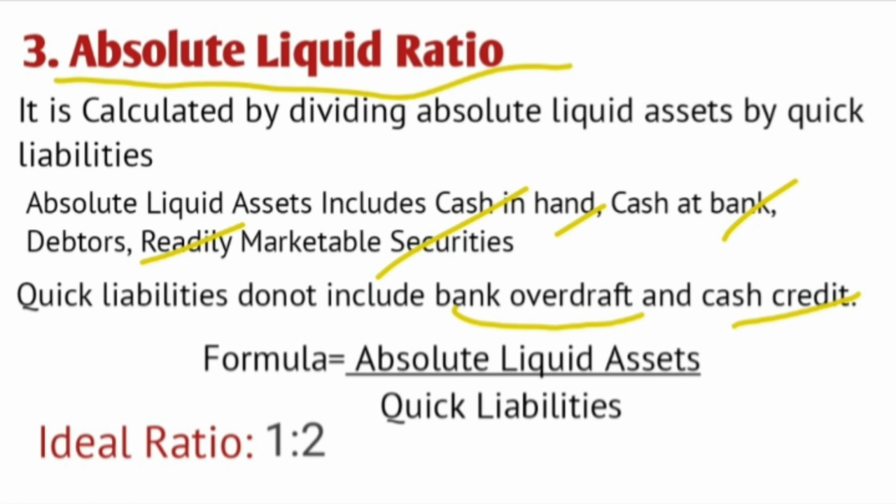So the formula here is absolute liquid assets divided by quick liabilities, right? And the ideal ratio here is 1 is to 2. So it means that it is okay to have less absolute liquid assets than our quick liabilities. So this is the ideal or standard ratio. Now let's solve a problem on it.